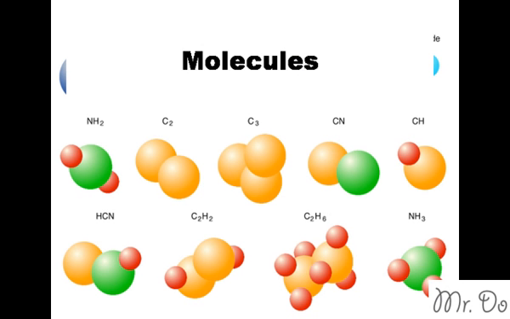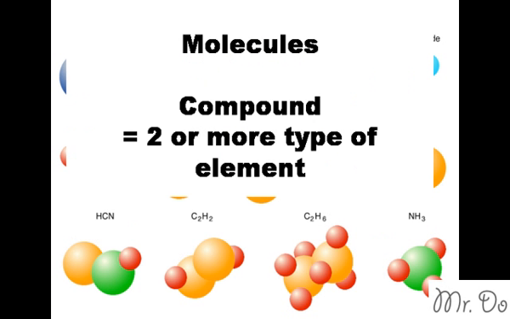And when you have a bunch of them together, they're called molecules. More than one. Now, if you have more than one, but you also have more than one type, they're called a compound. Like HCN, there's H, there's C, and there's N, so there's 3 types. So that's called a compound. A compound is also a molecule. A molecule is also a compound. So it can have more than one name.